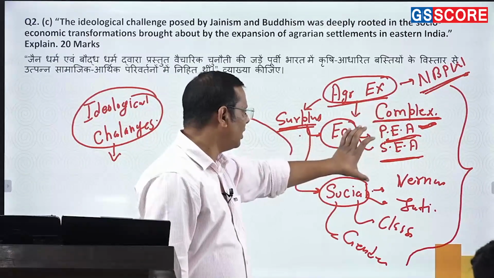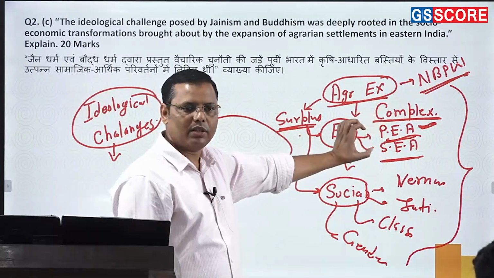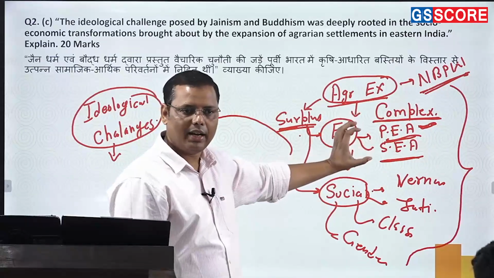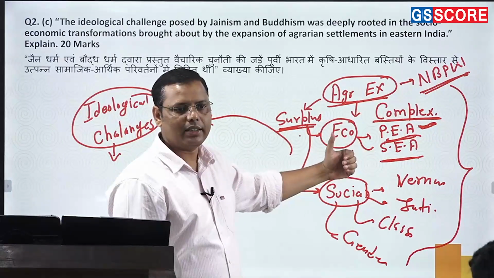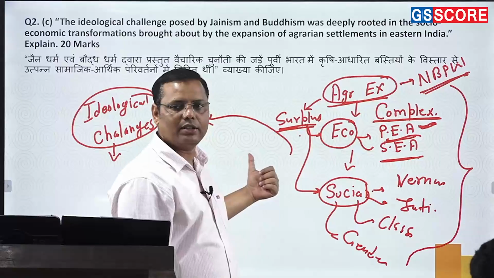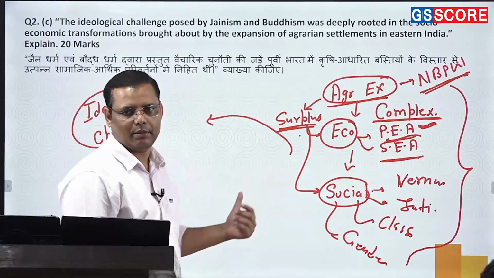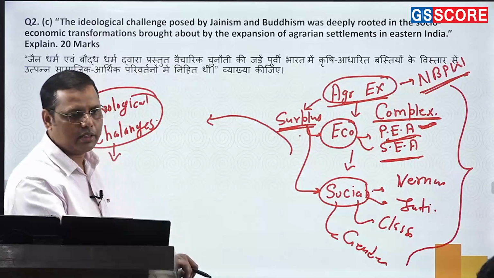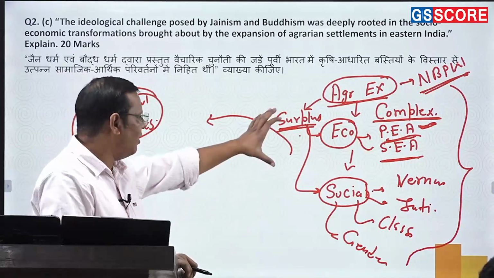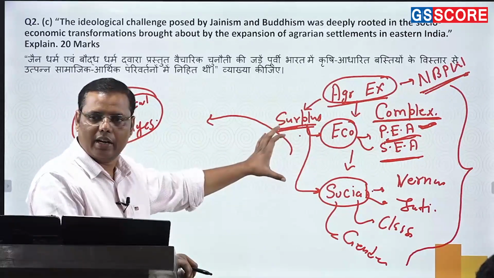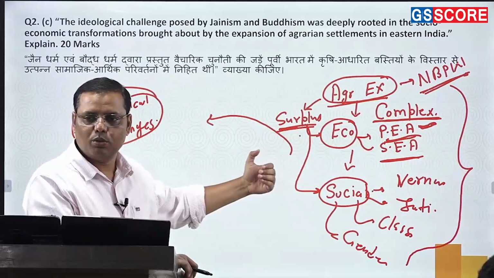Like the classes, the economy was improving a lot, right? But unfortunately, the people who had been mainly handling it were not enjoying social status, and that's what they did. They posed a challenge to the Varna hierarchy, or to the caste system in the society. So they were not accepting it. They were looking for social status, and in fact this kind of prosperity they had been enjoying for the first time, and that's how they had some social aspirations.